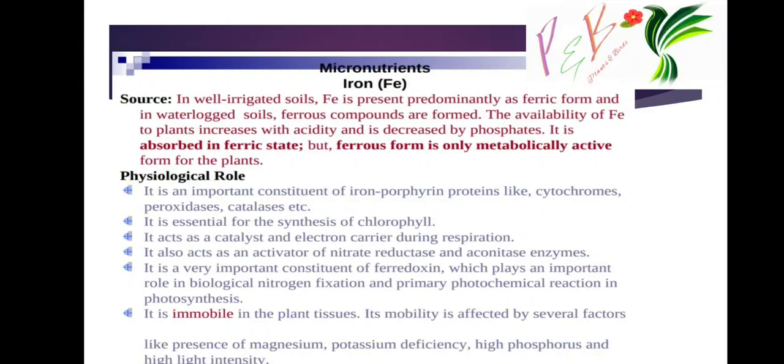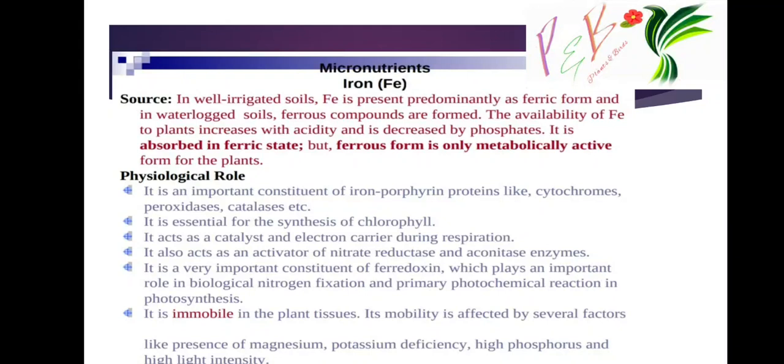It is immobile in the plant tissue, so its deficiency occurs in the upper leaves. Deficiency can be seen on the upper younger leaves. Its mobility is affected by several factors. These factors are very important for iron deficiency.